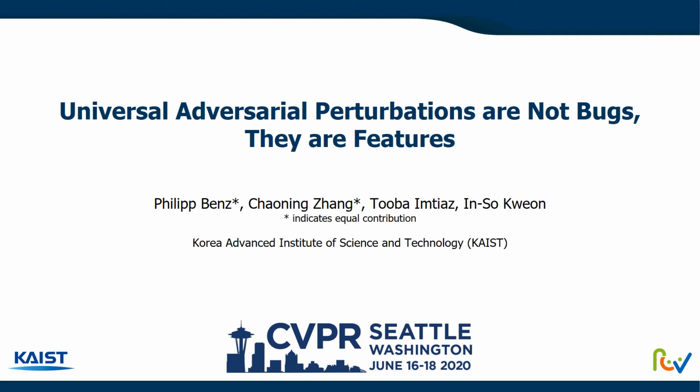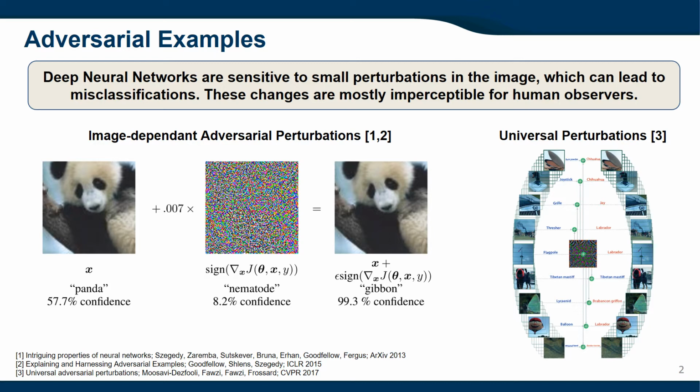Universal adversarial perturbations are not bugs, they are features. Despite their great success, deep neural networks are also known to be vulnerable to adversarial examples. These are small perturbations in the image which can lead to misclassification. Such changes are mostly imperceptible for human observers. This intriguing phenomenon led to various attack and defense methods, whereby the attack methods are still dominating this competition.